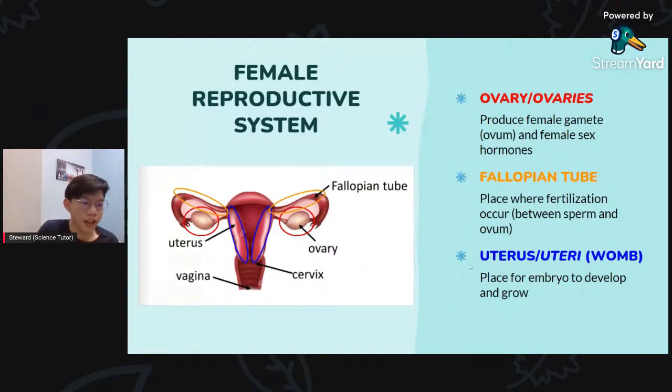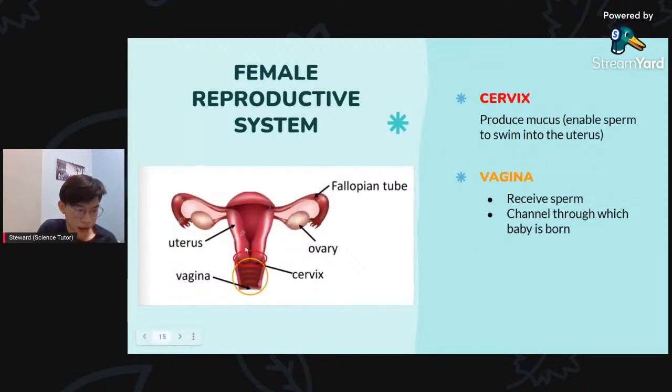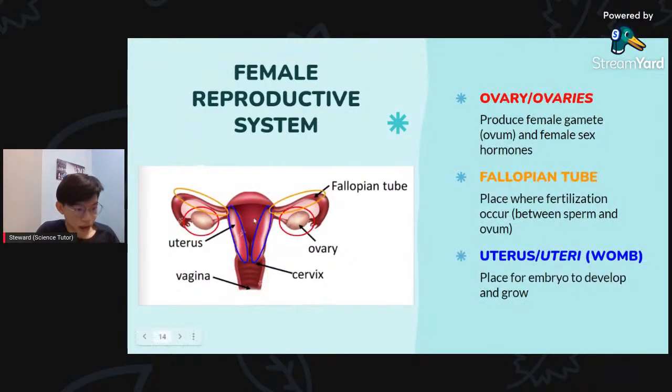Next we got the uterus, or uteri as the plural form, which is the womb of the woman. Every time you hear the word womb, it is actually the uterus. You can see the blue colored circle here.